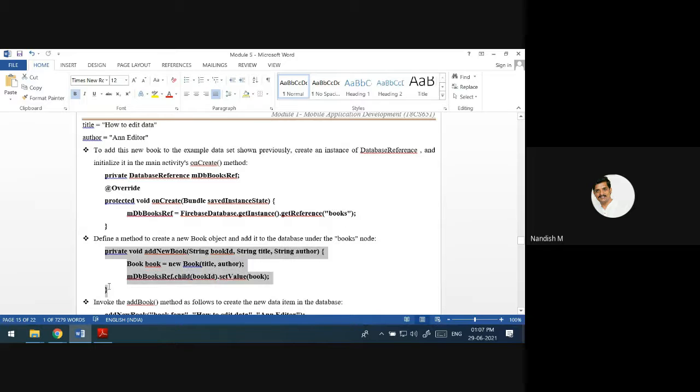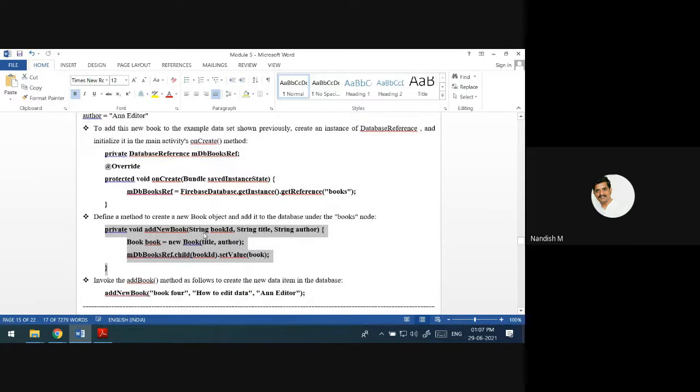I'll write one custom function, addNewBook. Book ID I will pass, title, author. See the function: this reference, because we want the address. Inside the address, dot child. The child will give you the address of that particular node, the book ID.